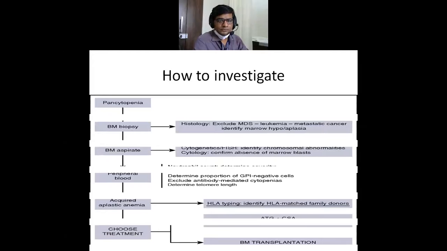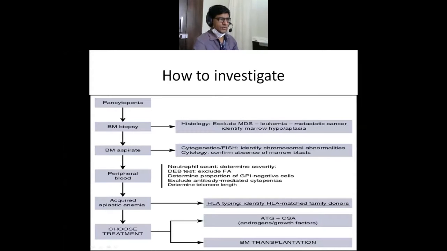So, how to investigate? First comes the definition of aplastic anemia, that is pancytopenia with hypocellular bone marrow, and how we quantify the cellularity of the marrow. Second comes the causes of aplastic anemia: radiation, infection, toxins, chemotherapy. Then comes the inherited bone marrow failure syndromes, which include Fanconi's anemia and dyskeratosis congenita.